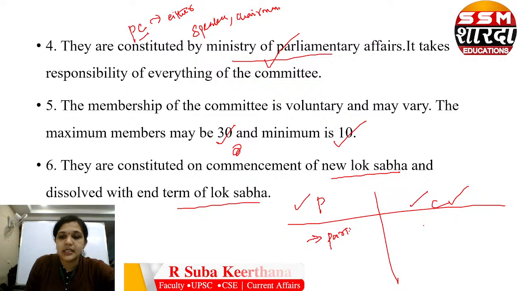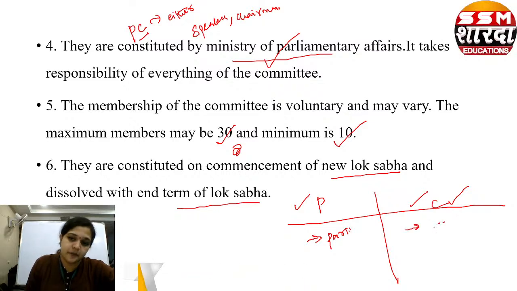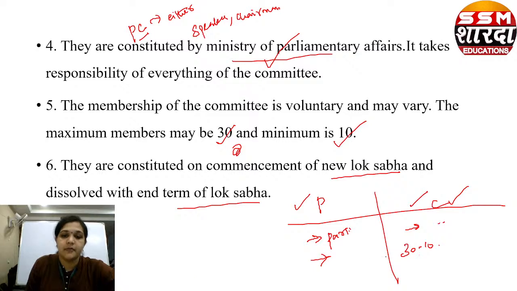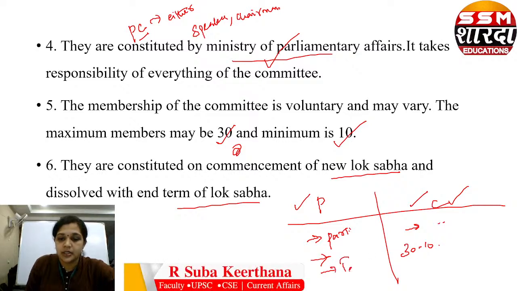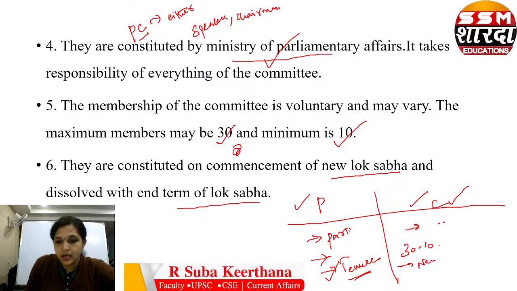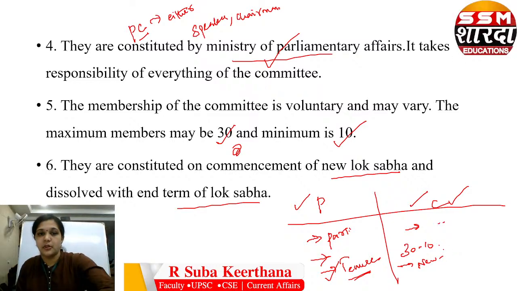Here the ministry is responsible for everything. The number of members varies according to the need; here it is a maximum of 30 and a minimum of 10. Here the tenure is decided by the house or whoever is forming it. Here it is constituted at the commencement of a new Lok Sabha and ended at the end of the term of Lok Sabha.